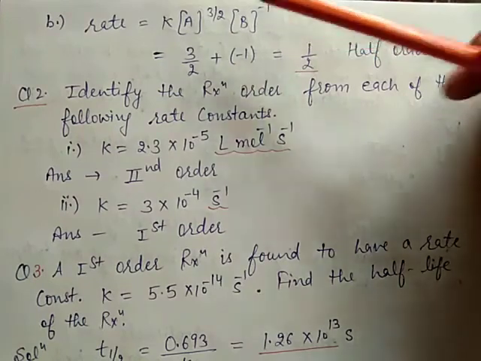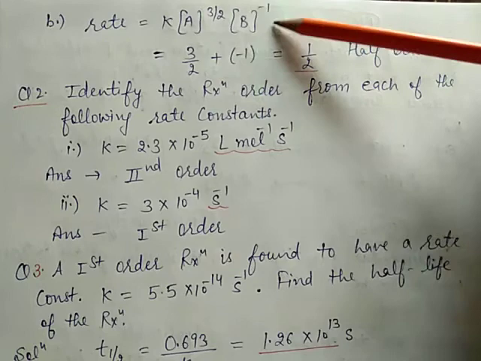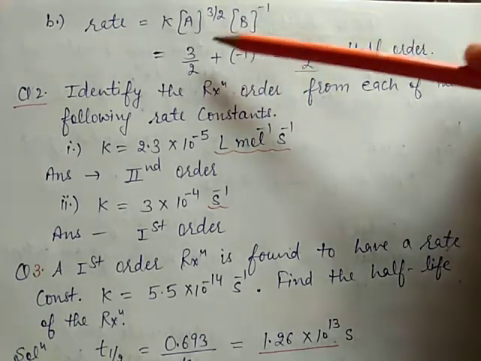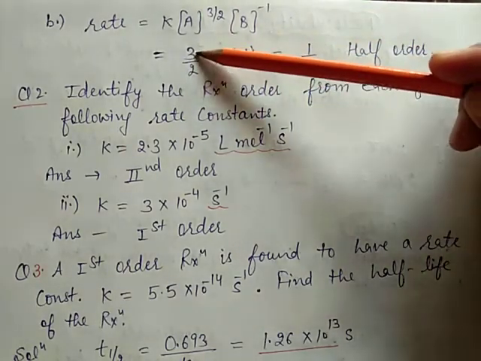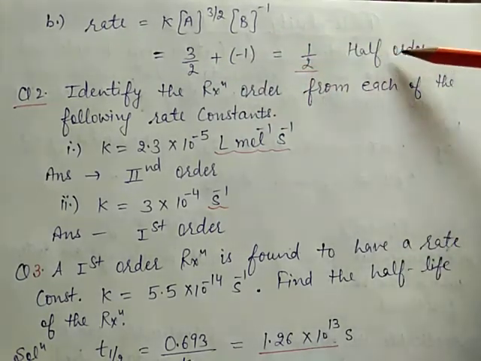Now next is the rate given. Rate is equal to K, A to the power 3/2, B to the power -1. Then the order is equal to 3/2 plus -1, that is equal to half, means half order of reaction.